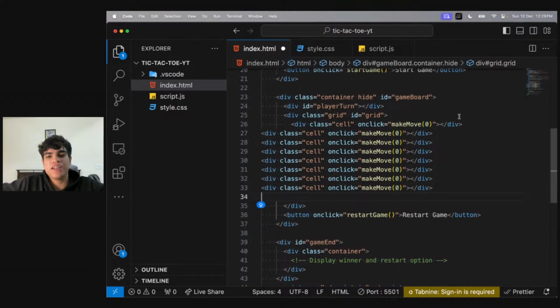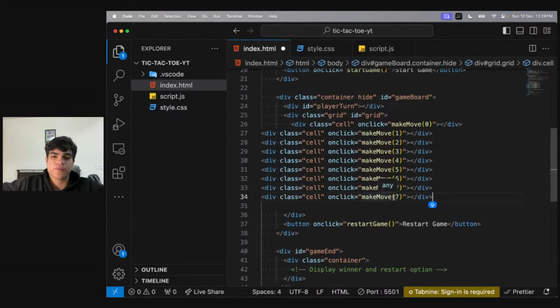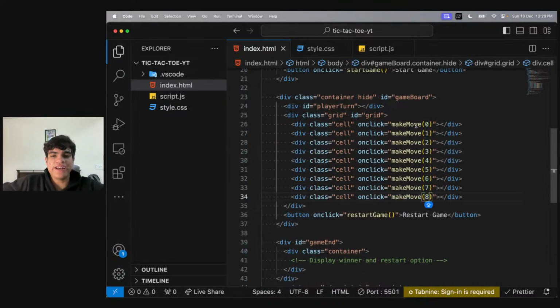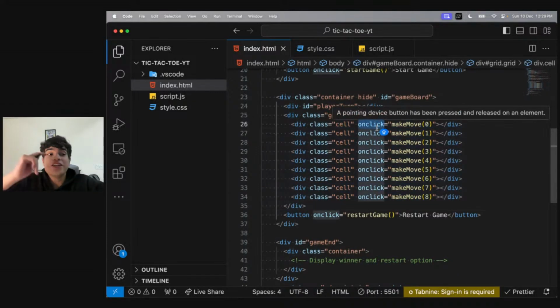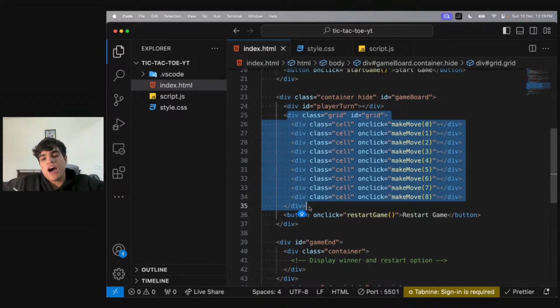So I need to have 9 of these things. So 1, 2, 3, 4, 5, 6, 7, and I'll tell you why we are doing this, 8. And total these become 9. So 1, 2, 3, 4, 5, 6, 7, 8, 9. So these are my 9 cells, and every cell has an on click, because I told you whenever I click a cell, I need to do something. Yes, whenever I click a cell, I need to do something. Okay, so this is what I do. Now you need to understand.